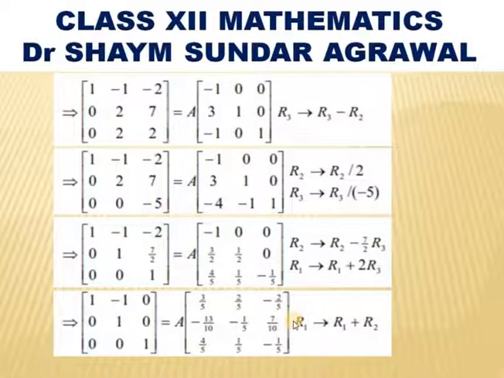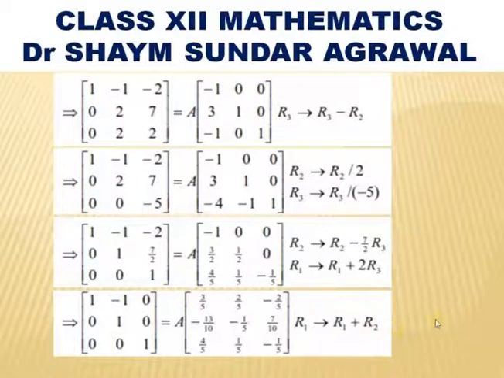Simple arithmetic operation only. Next, we have to make minus 1, this A12 element, as 0 by using R2. That means, if we add R2 to R1, we will get 0.